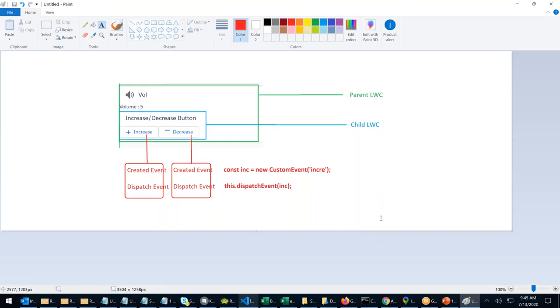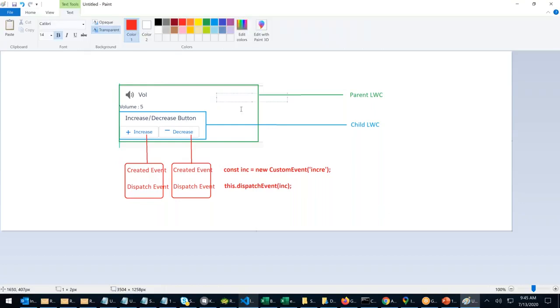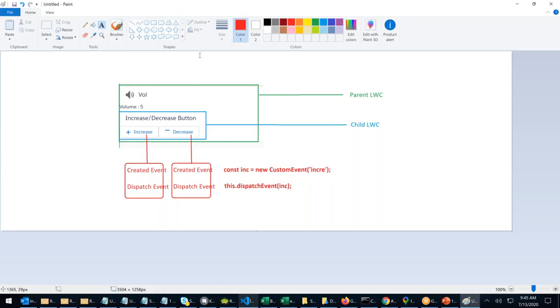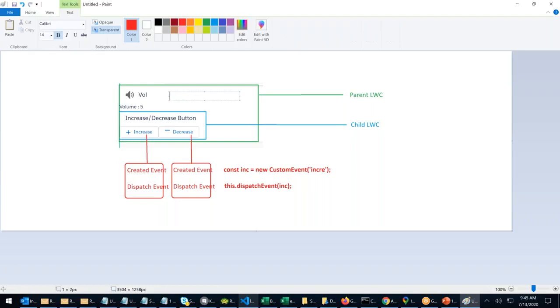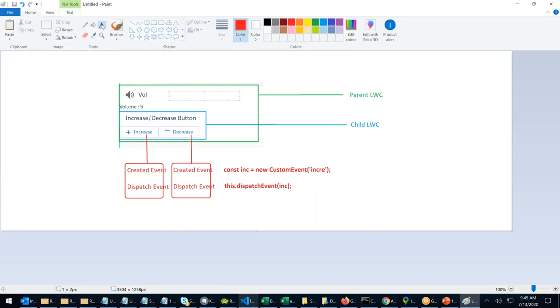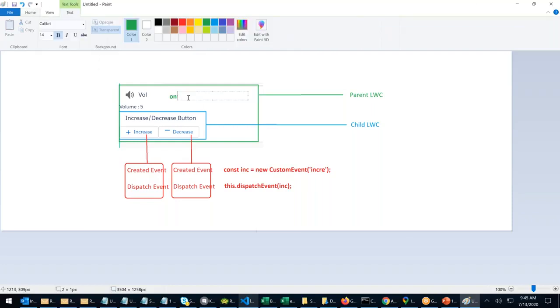Now, how to listen to the event? Whenever you're calling this component in the child, in the parent we listen to the event. We listen to the event using the on keyword. Right? Remember this, with the on keyword, followed by the event name.